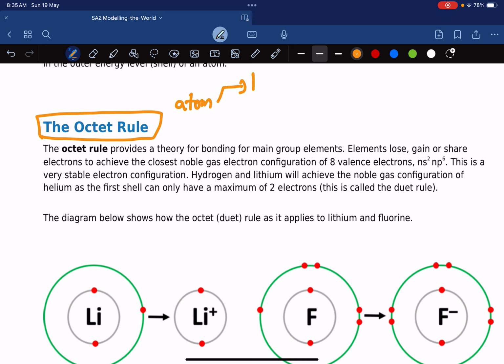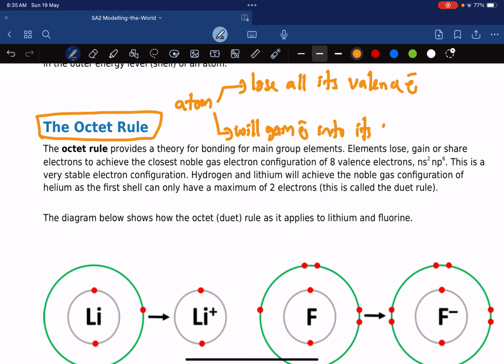The atom will lose all its valence electrons, or will gain electrons into its valence shell. It can do either one. If it loses all of its valence electrons, we call these metals. And if they gain electrons into their valence shell, we call these